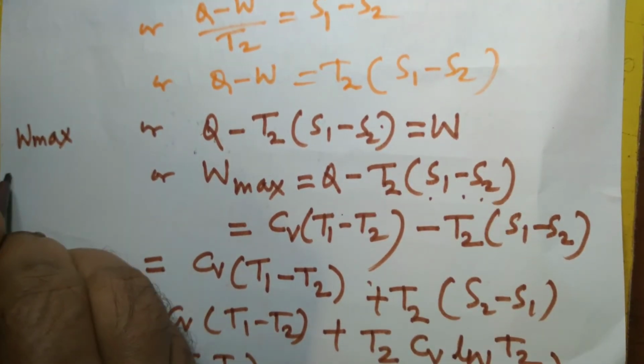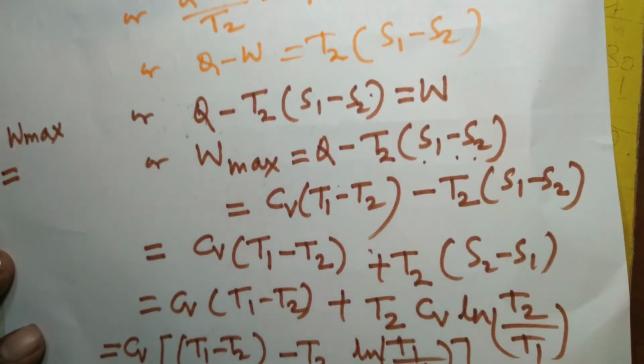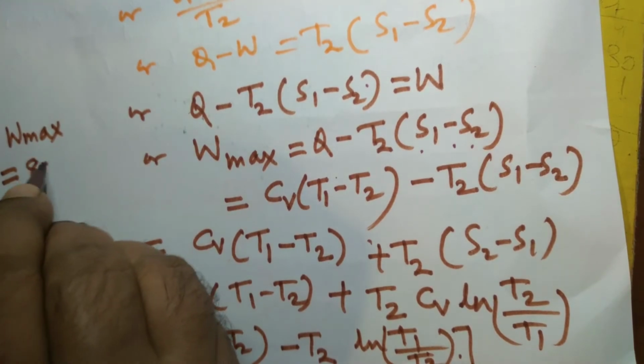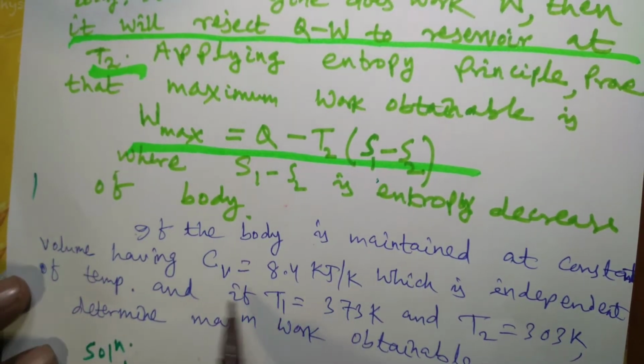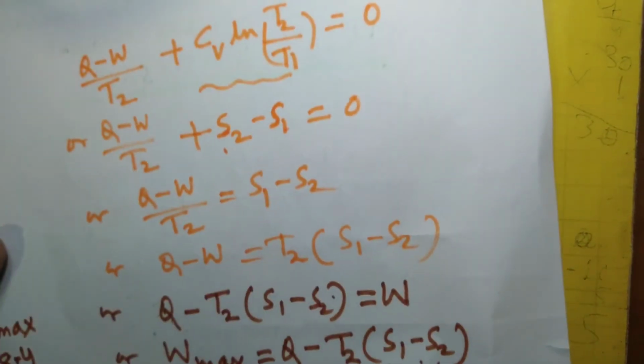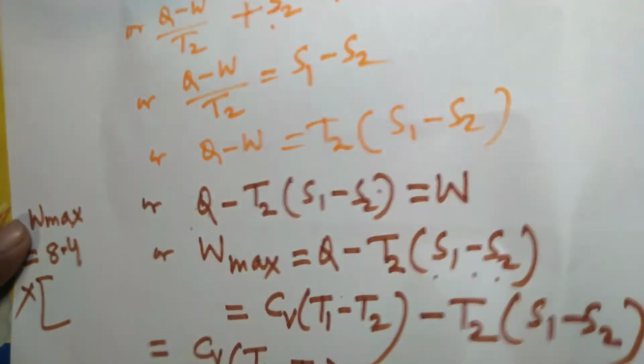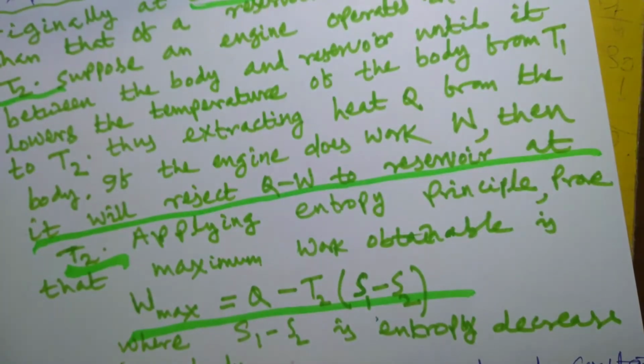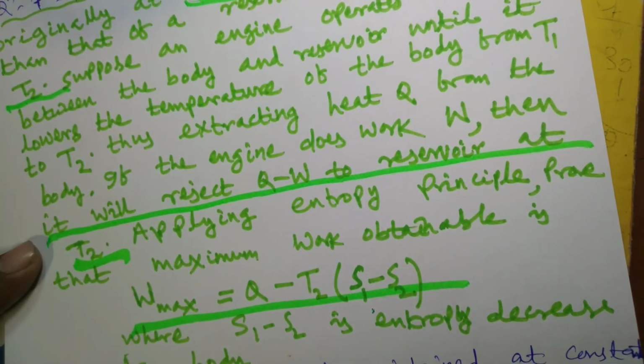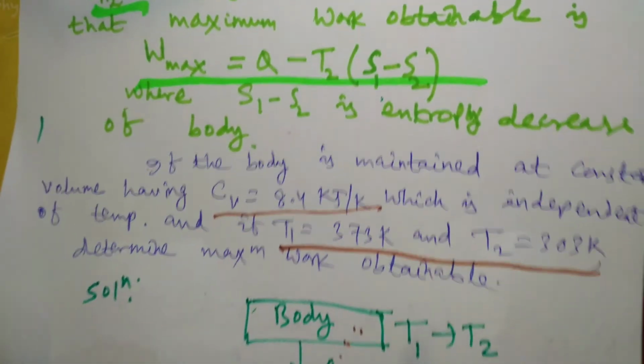This is equal to, in place of Cb I will write 8.4, because it is given in the question. You see, Cb is 8.4 kilojoule per Kelvin, heat capacity at constant volume, multiplied by T1, which is given to be 373, and T2 is 303 Kelvin.